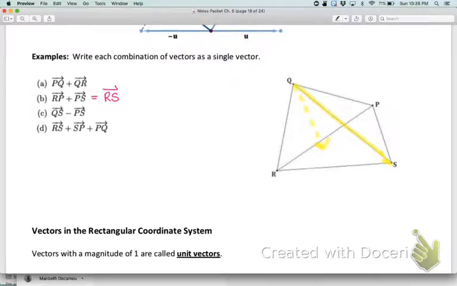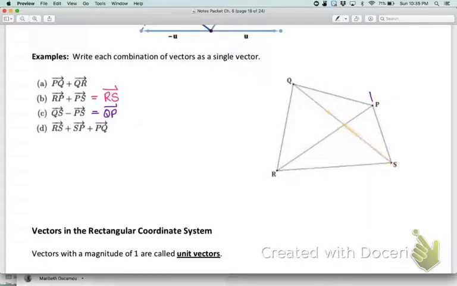So since PS is the one that we are subtracting, that's where our dot goes, and our arrow goes towards the arrow of QS. So that would be like this, which is the same as this one. Okay, so QP is the answer there.